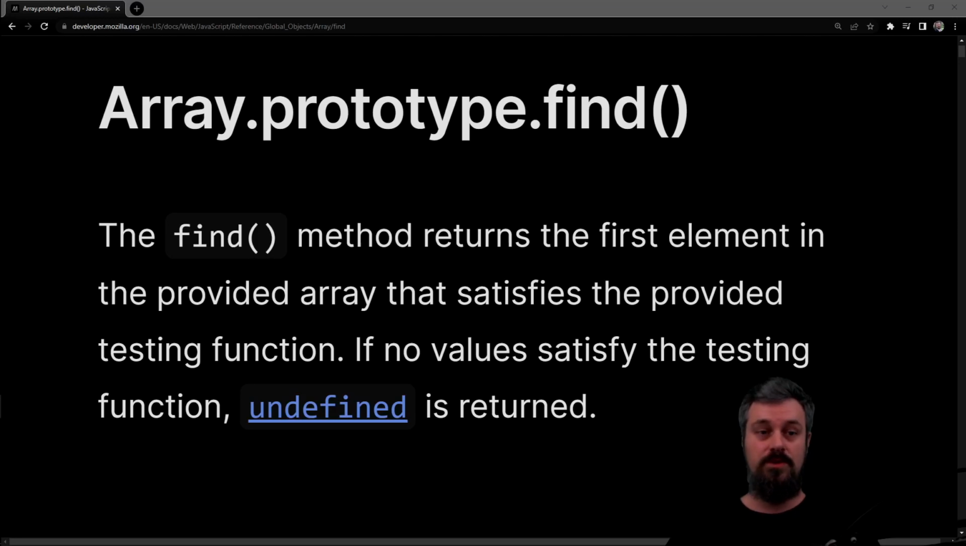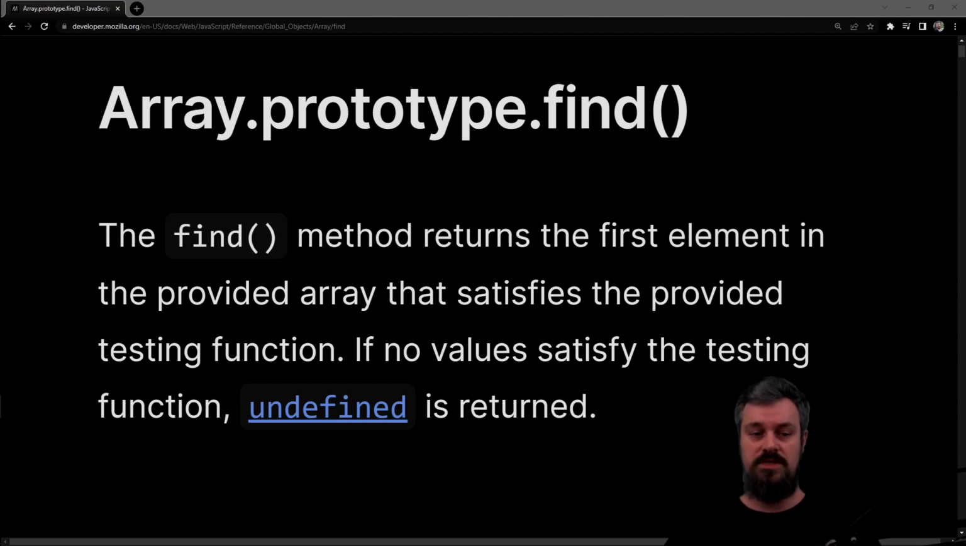Hello. Today we're learning about Array.prototype.find, or the find method in JavaScript. The find method returns the first element in the provided array that satisfies the provided testing function. If no values satisfy the testing function, undefined is returned.